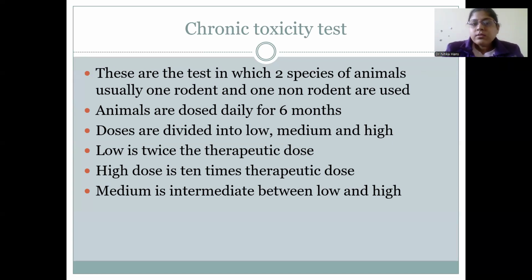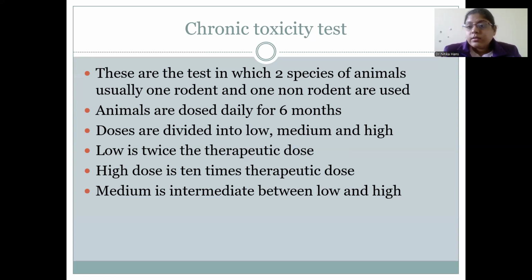So chronic toxicity tests are the tests in which two species of animals are taken. One is a rodent and another is a non-rodent. Rodent will be rat or mice, non-rodent will be dog, monkey, baboons. So we take these, and the animals are dosed daily for 6 months. This is a test which is done for a period of 6 months to 2 years.